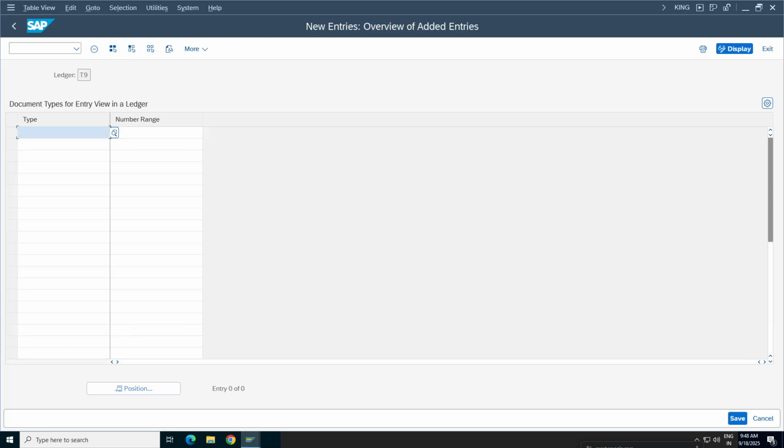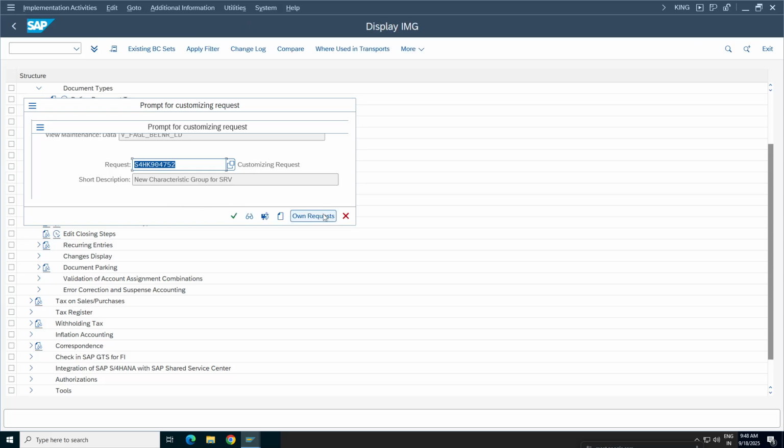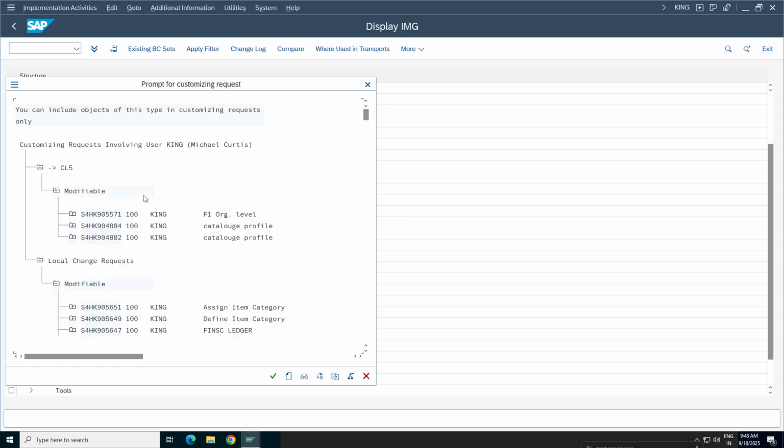New entries, it's up to you whether you want to enter a different number range, but you have to maintain the number range. We already maintained number range with 70. If you are entering with 85 or 86, then you have to maintain the number range. This is not ours. See, SAP, we are utilizing the settings, Sakshi. However you want to, it's up to you. As I mentioned earlier, you have maida atta. Now, whatever you want to make with that maida, you can prepare any item. If you want to prepare jalebi or samosa, it's up to you.